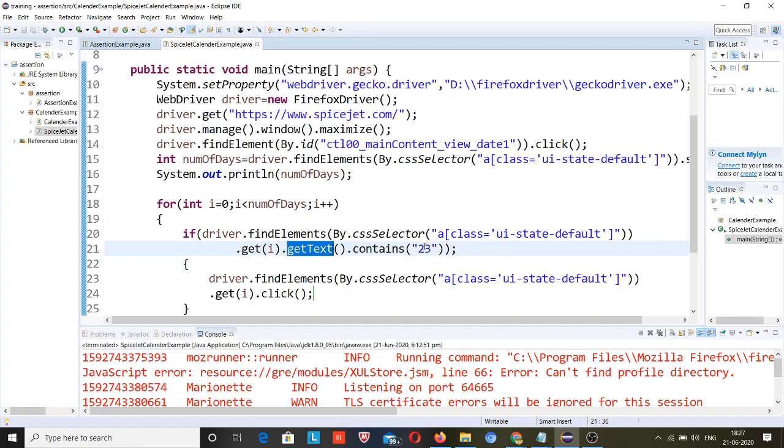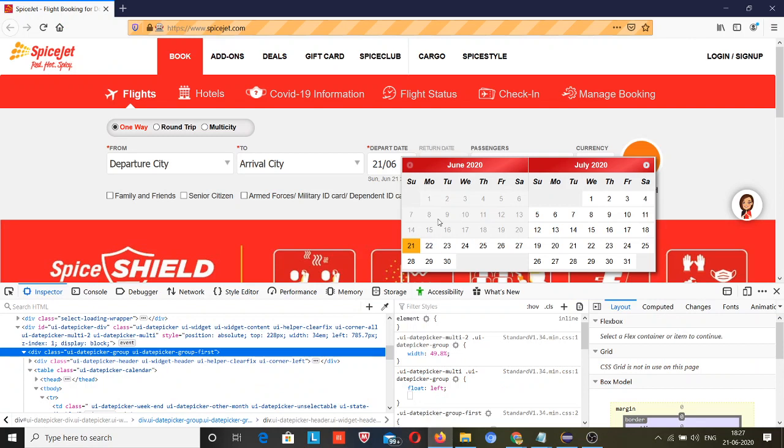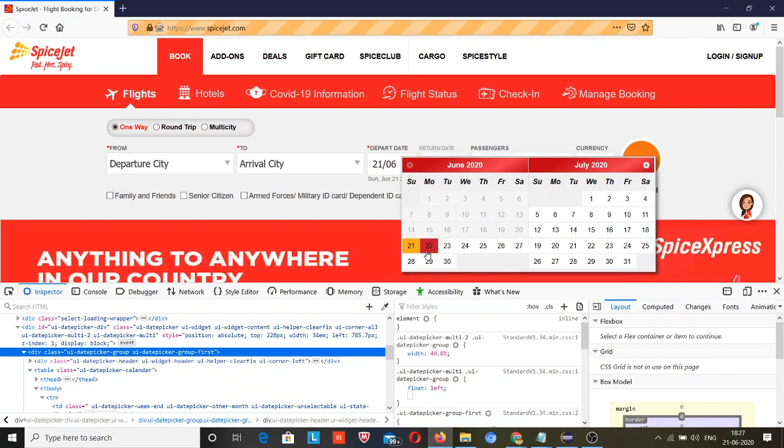So I will be on the current index only. If I don't use this get(i) method, it will again click on the first match, something like 22, but not on 23. It will check which is the first one here.